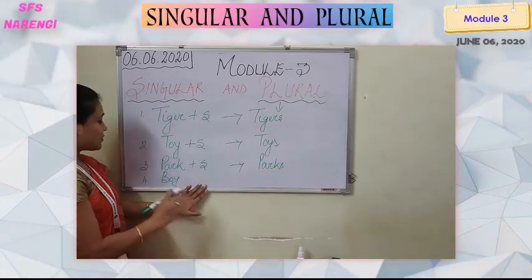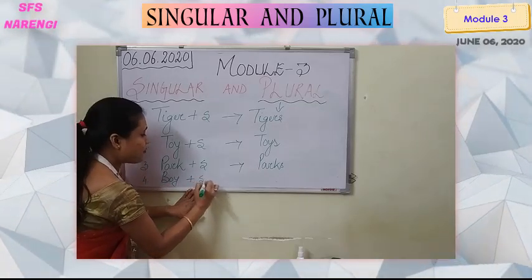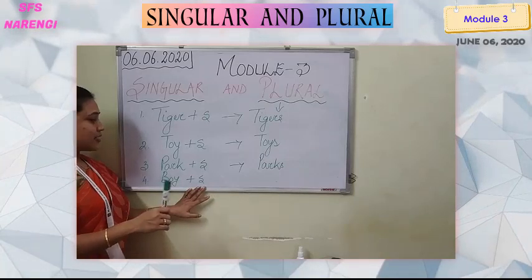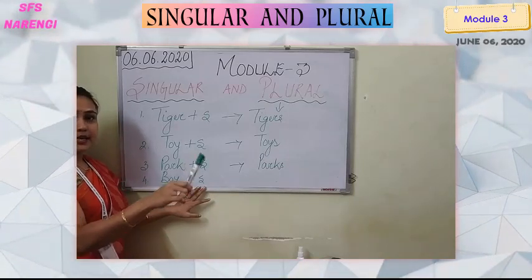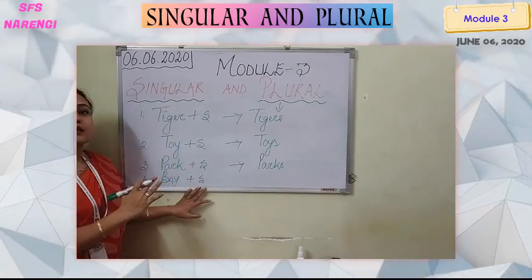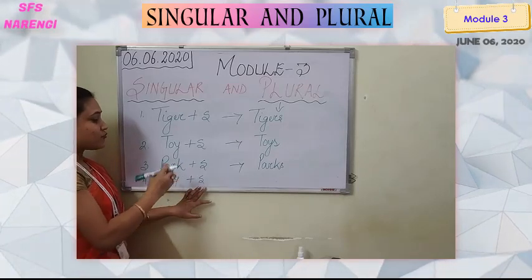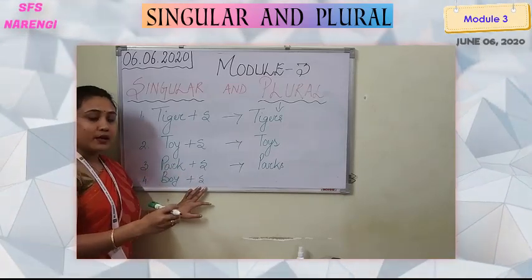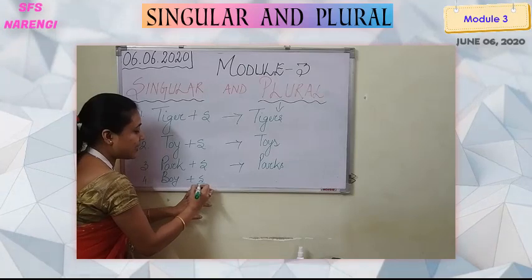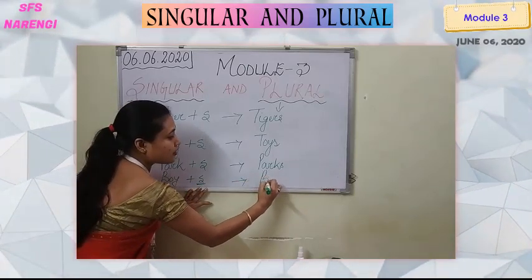Yes, so come to the last word, that is boy. Yes, there is a boy standing at the door. So when I say boy, it means singular. Now we have to indicate that, we have to make that into plural. So what we have done here, we have added s to it. So what it will be now?